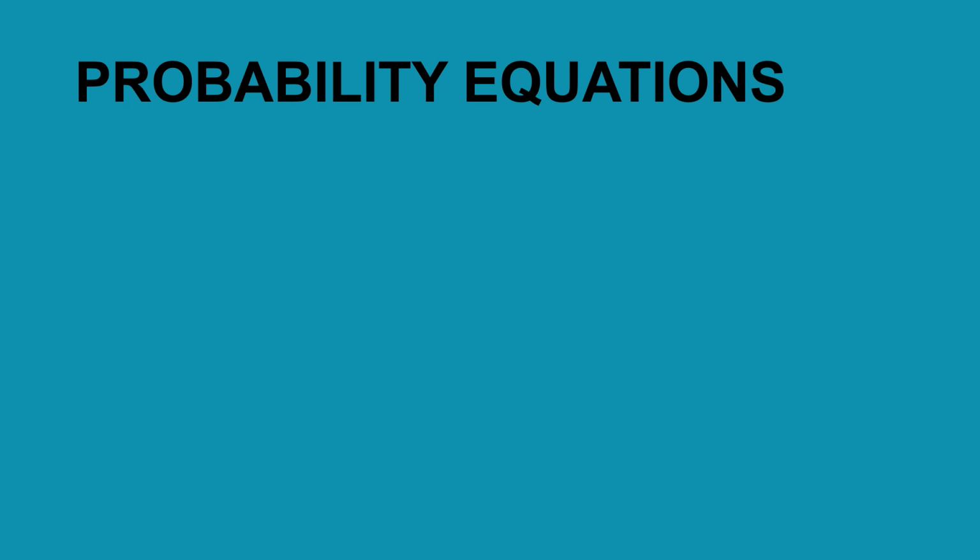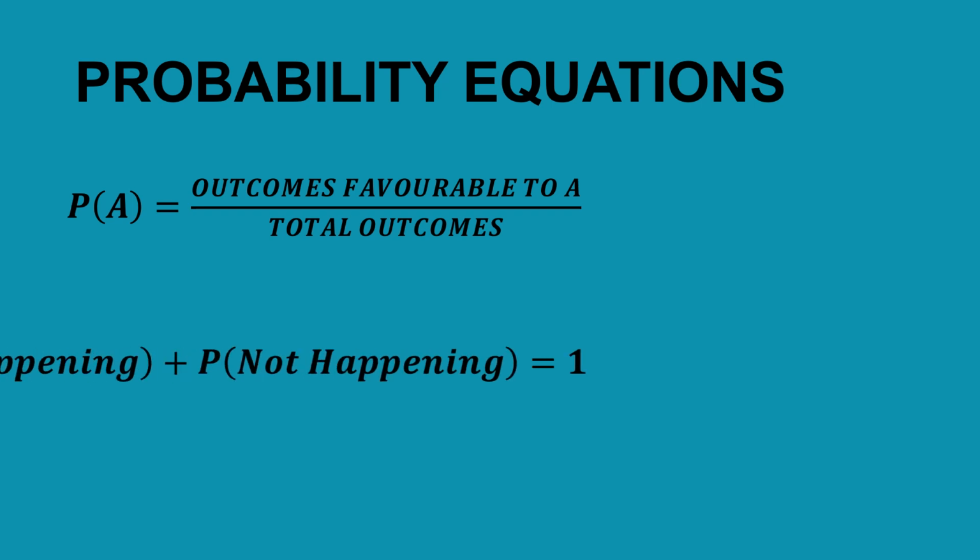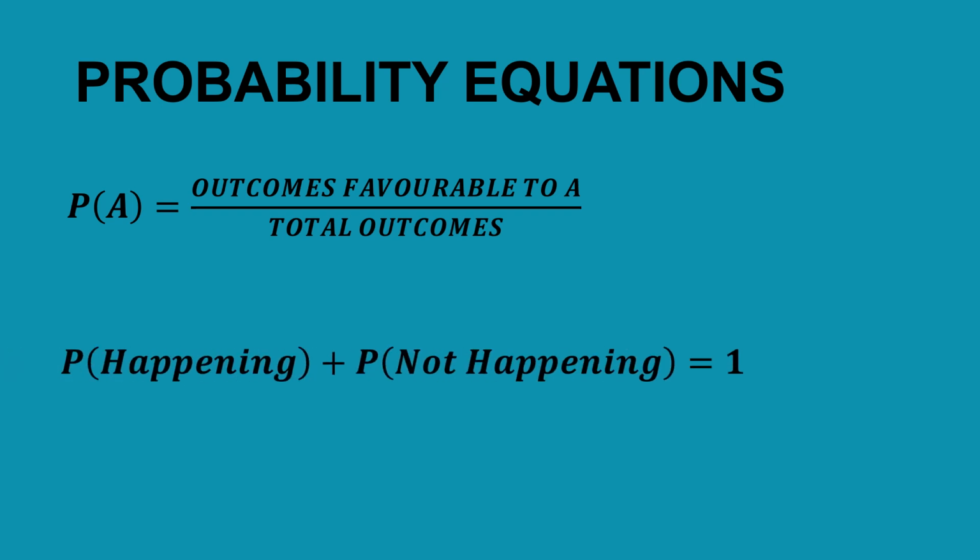Now let's look at probability equations. The first equation is the equation that has to do with definition. The probability of an event happening is given by the formula P of A is equal to the outcomes favorable to A, the outcomes that are favoring the occurrence of A, over the total outcomes.